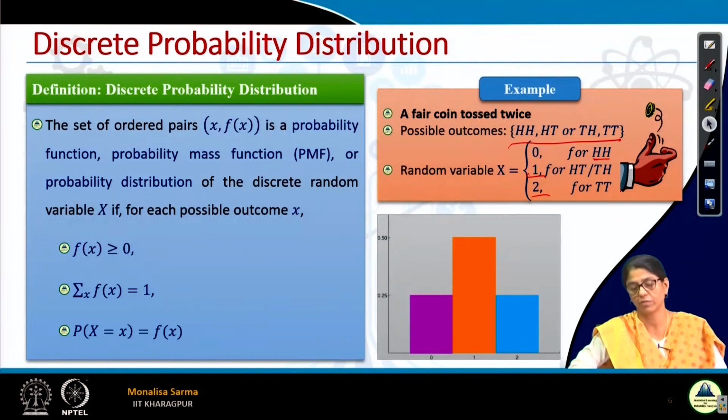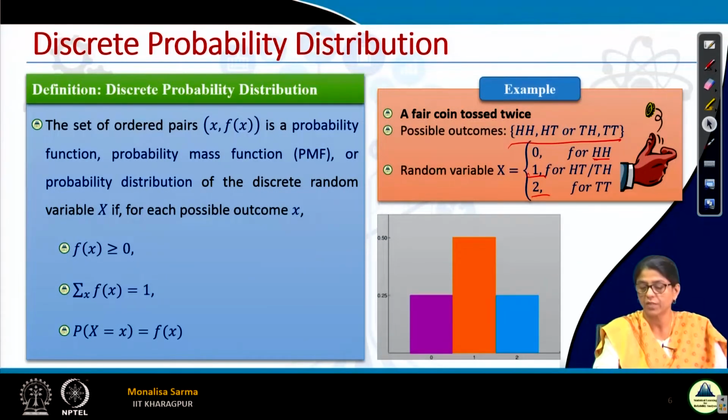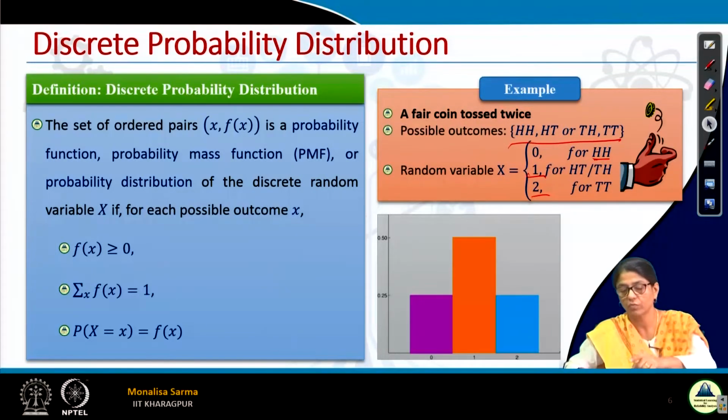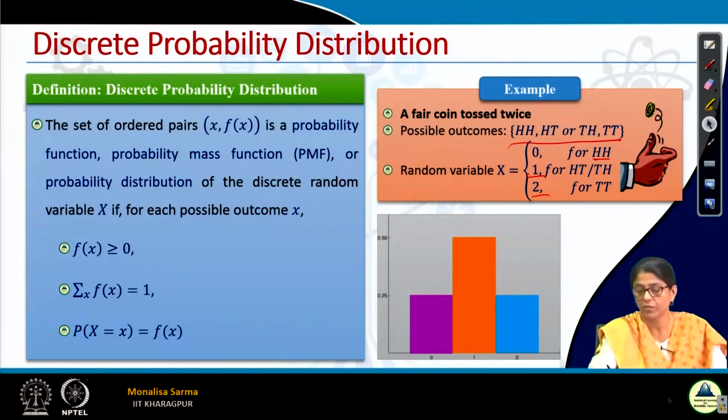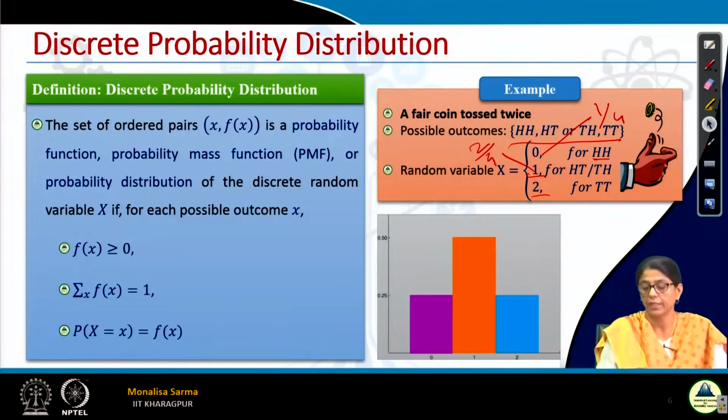Now what is the probability of this? How do I find it? The sample space size is 4. For 0 tails, the favorable outcomes to this event are just 1, so the probability is 1 by 4. For getting 1 tail, my favorable outcomes are 2, HT and TH, so the probability will be 2 by 4. And getting 2 tails is just 1, again 1 by 4, right?